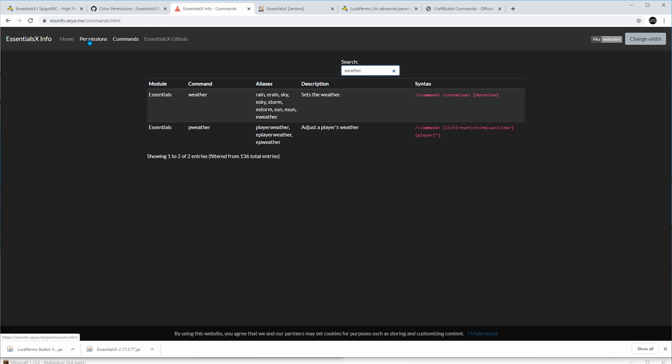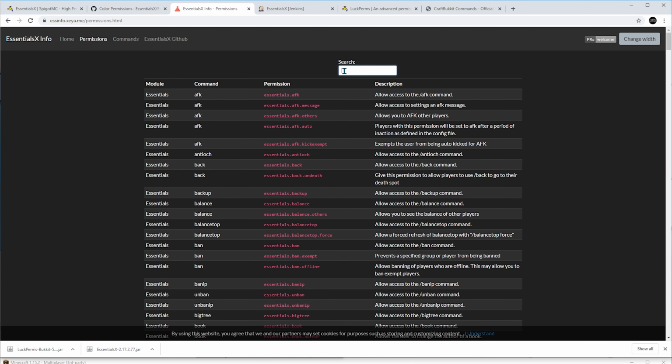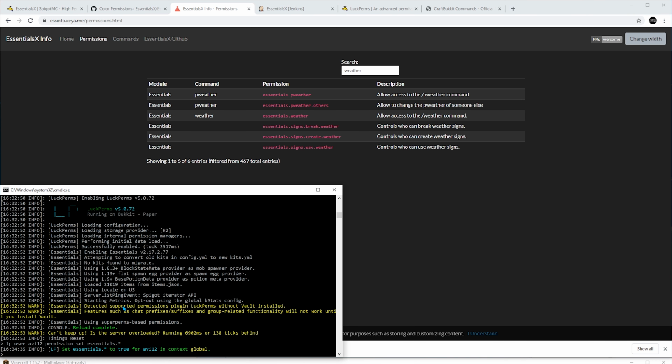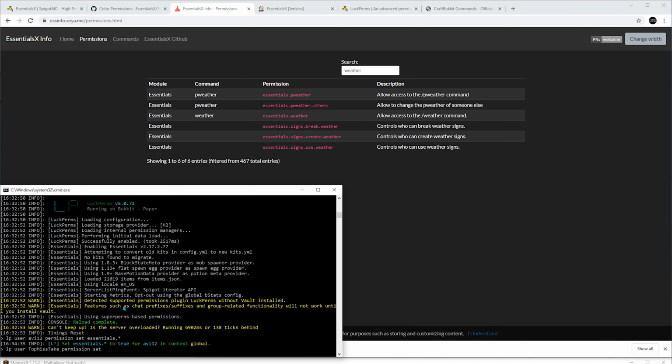So let's go to the permissions page. Search weather. So I need the third one. So now to get this command, I just have to click. And it's copied. So for example, I can let topmistake use the weather command and nothing else by giving him the permission node essentials.weather. So the command will be lp user topmistake permission set and paste with right click.